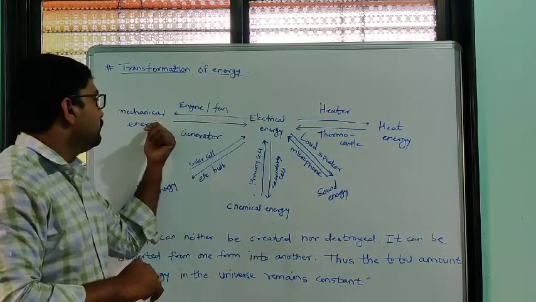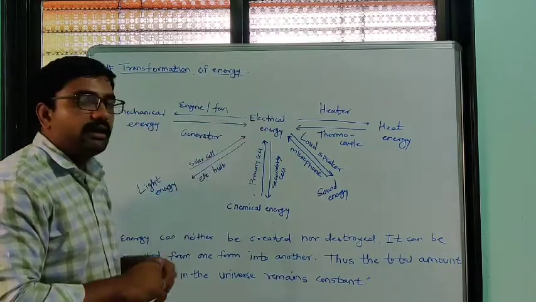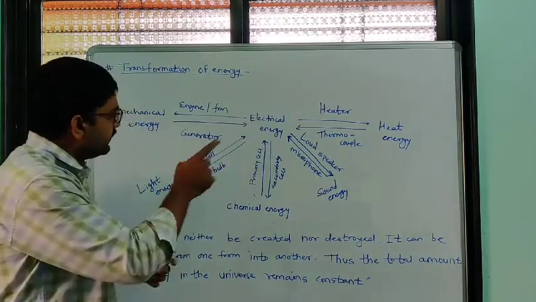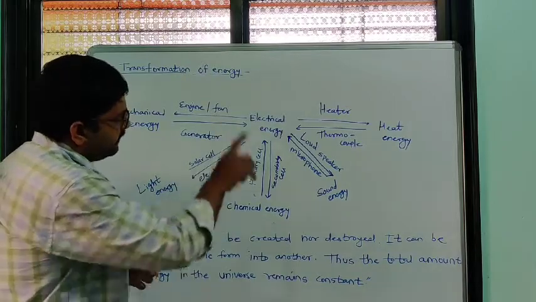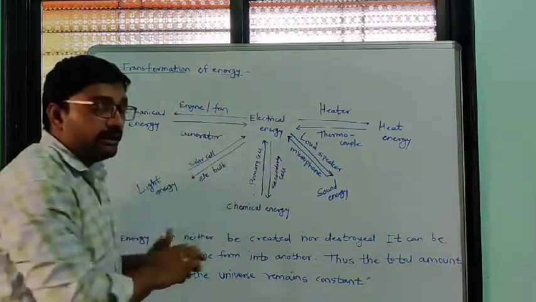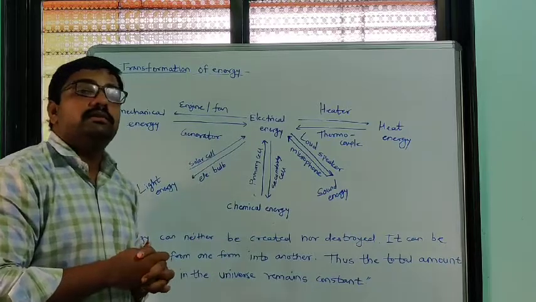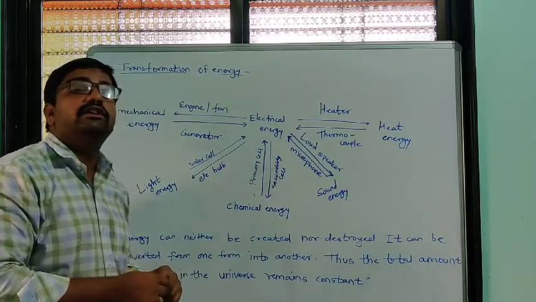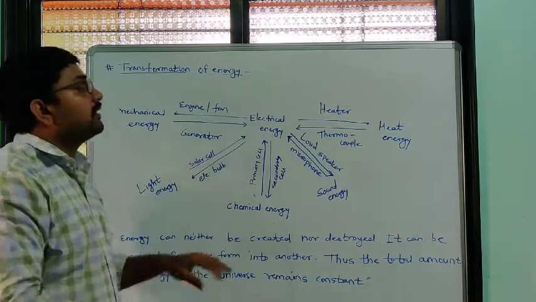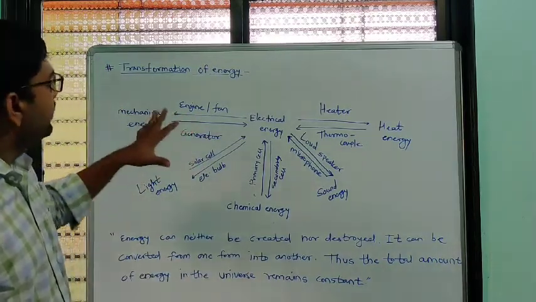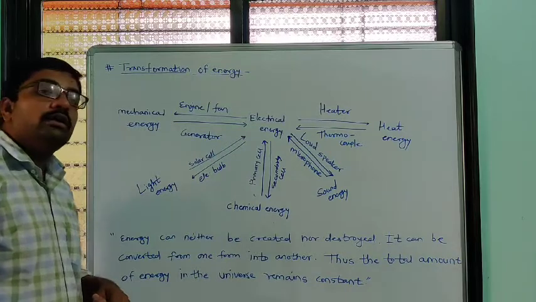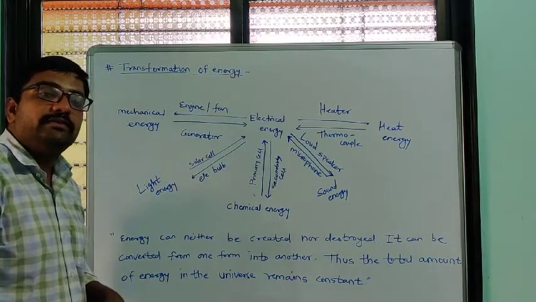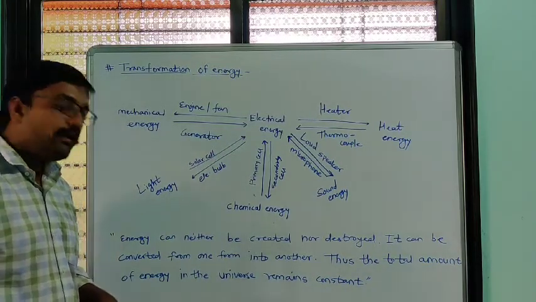We can convert it into mechanical energy, and mechanical energy into electric energy. In such a way, electric to light, electric to chemical, electric to sound and electric to heat, transformation of energy takes place from one form to another form and again back to the initial form. So that is the transformation of electric energy, and from that one law is developed, the law of conservation of energy.